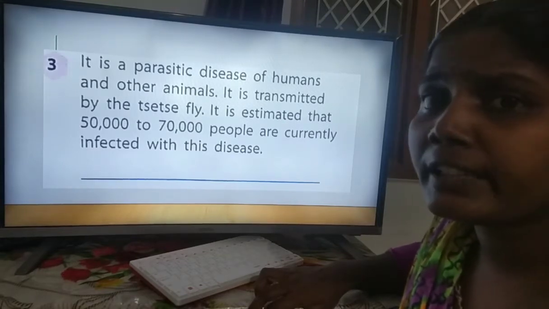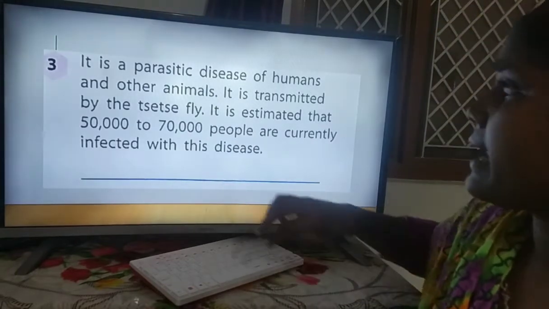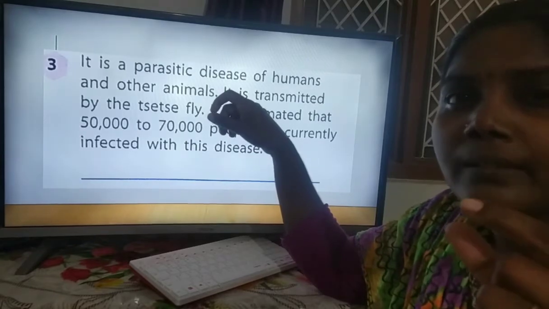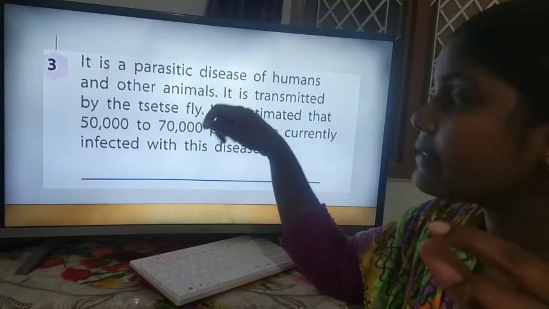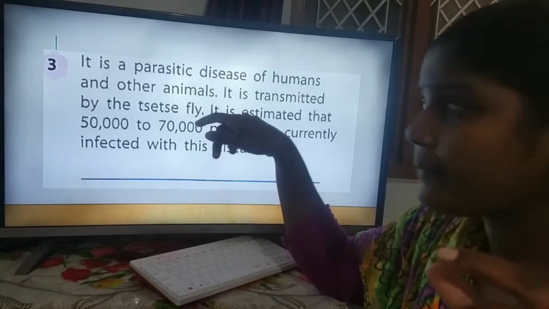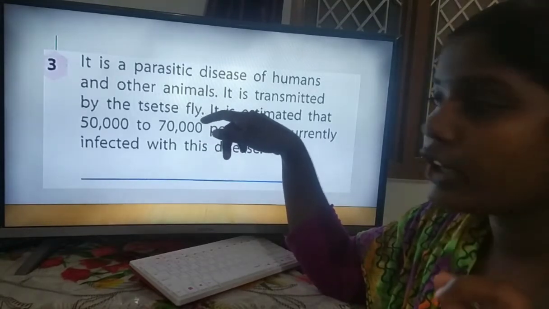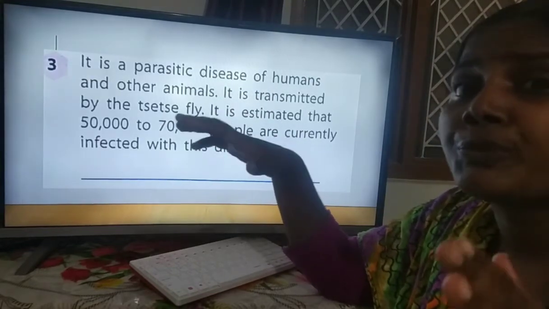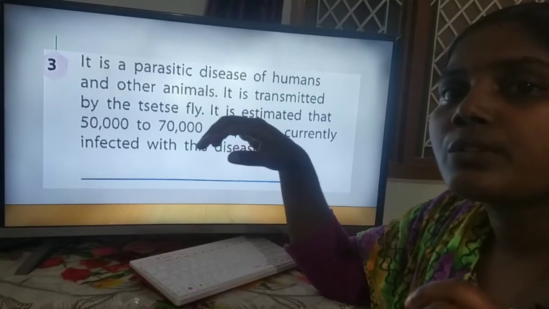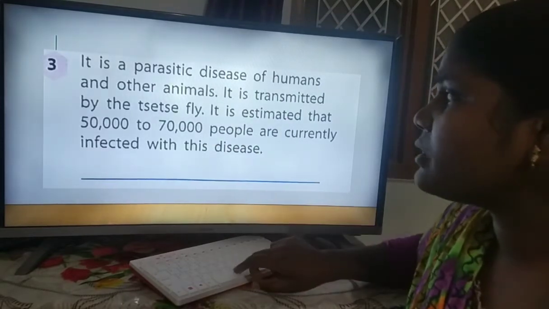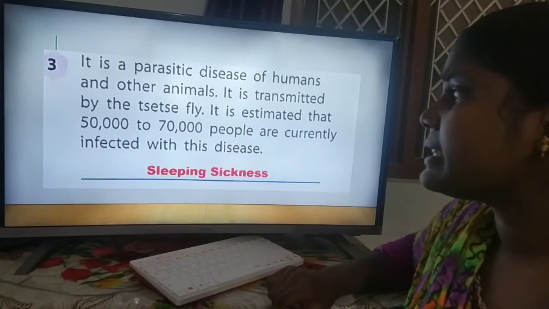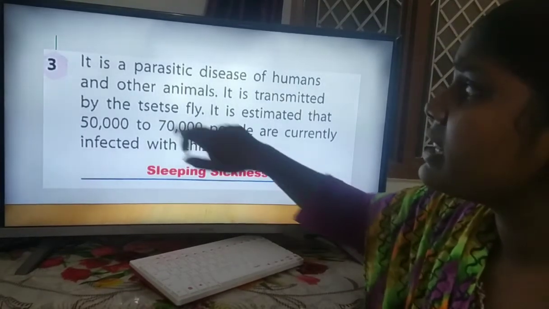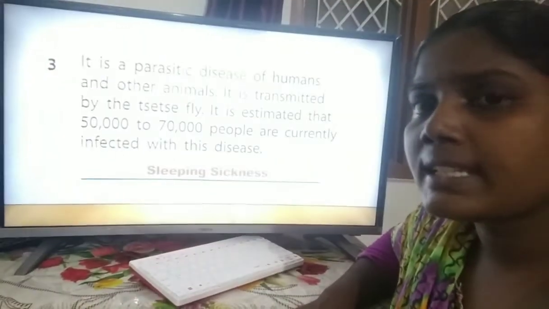So how are we getting this disease? It is transmitted by the tsetse fly. That fly is an insect, the tsetse fly. From this insect we are getting the disease. Up to 50,000 to 70,000 people have this disease. So now the disease name is sleeping sickness. This disease we are getting from the tsetse fly insect.